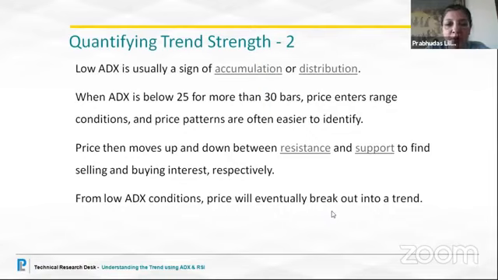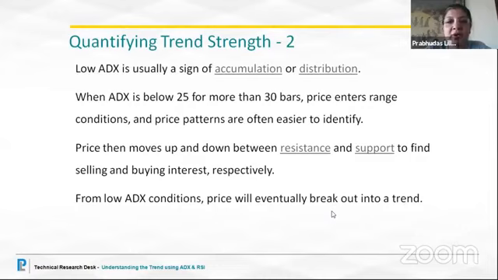make use of channels. Also, when we are not clear about the continuation or a trend reversal, we wait, we take support of all these tools that we have studied. Along with ADX, when the bars in the oversold or the overbought zone are in a range of 25 to 30 continuous bars, we know that it's high time the market gives us some clarity. The price enters into a range condition where price patterns are often easier to identify. So that means it's ready for a takeoff either way.